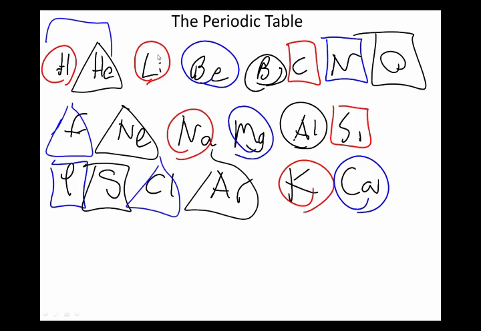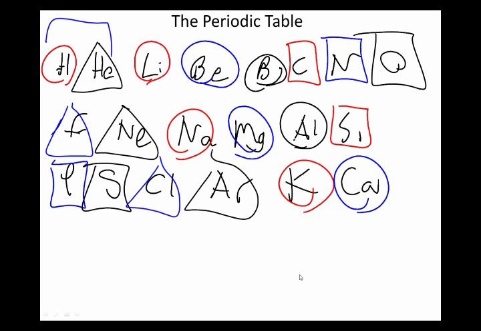Notice I got red circle, black circle, red square, blue square, black square, blue triangle, black triangle. Same order here, and same order here. He started noticing that there was this repeating pattern to the chemical properties, that we would get something like sodium, and then something like magnesium, and then something like aluminum, and so on.